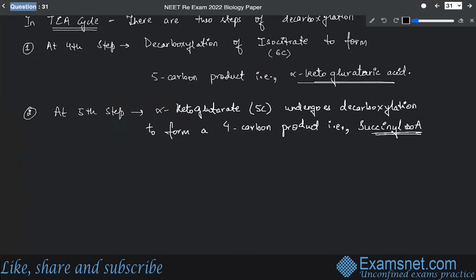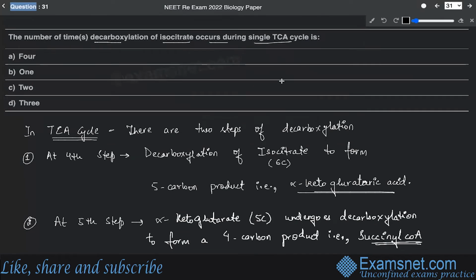All right. So at these two steps, the decarboxylation is taking place over here. But here, since the question is asking about the number of times the decarboxylation of isocitrate is occurring during a single TCA cycle, it will be only one. So at only one step, the isocitrate is getting decarboxylated to form a 5-carbon product, which is alpha ketoglutaric acid. So the answer will be option B over here.